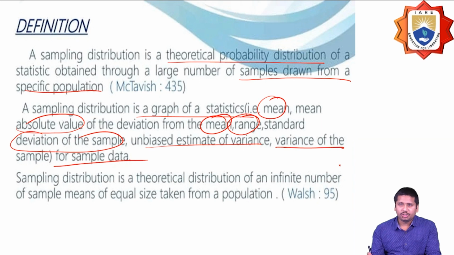The sampling distribution is a theoretical distribution of an infinite number of sample means of equal size drawn from the population.